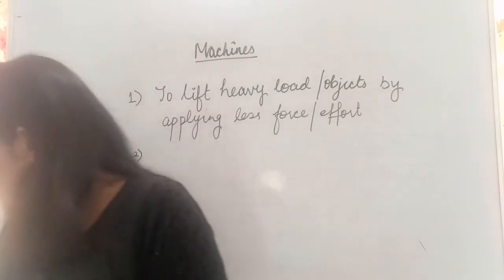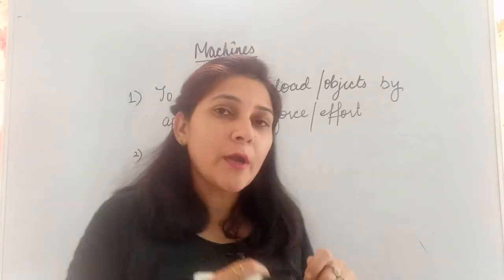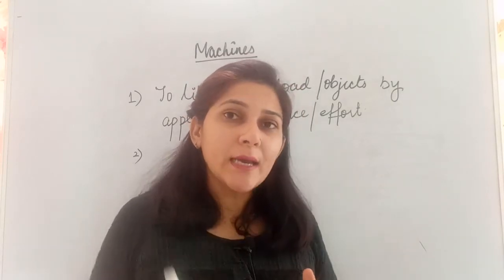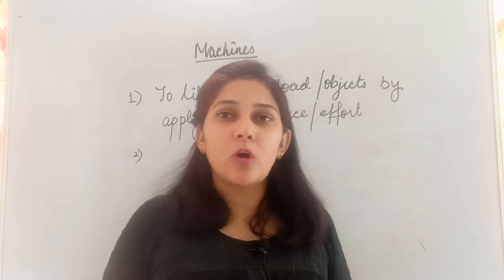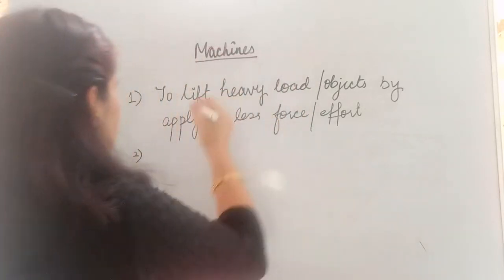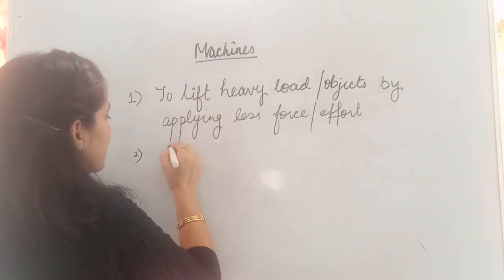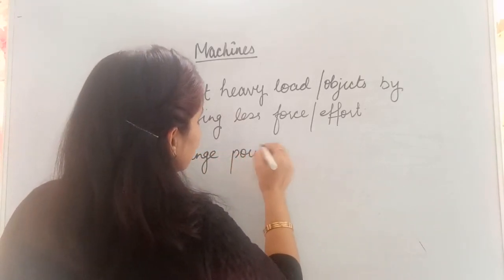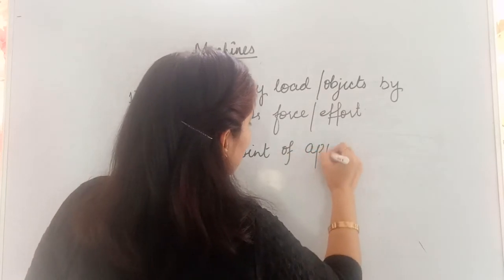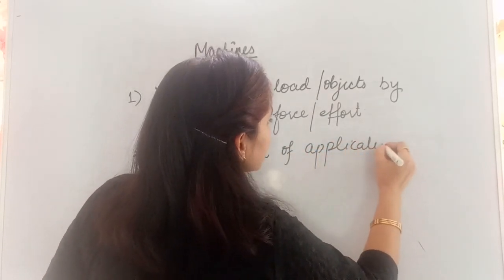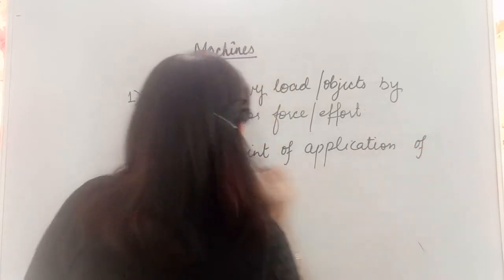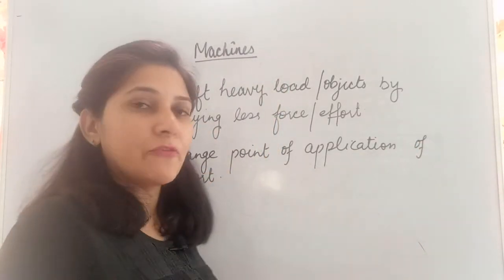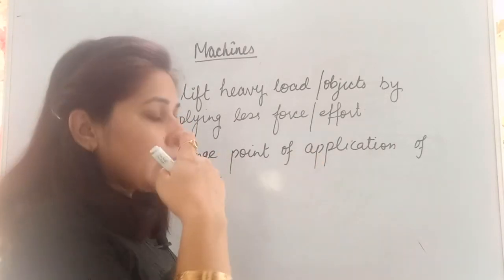The second thing which machine can do, it can change the point of application of effort. It can change the point of application where we are applying the force to lift up any object, to move any object. So second is it can change the point of application of effort. Effort is the force which we are applying on the object to move it or to lift it.